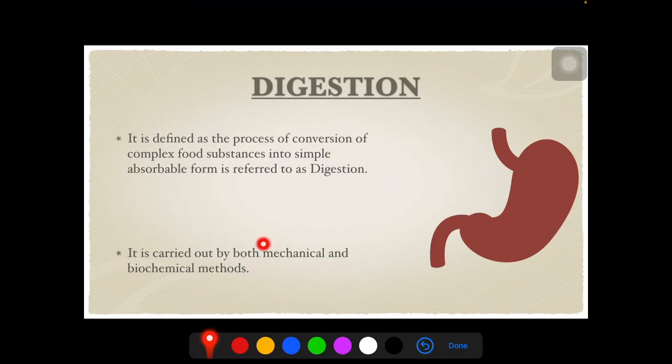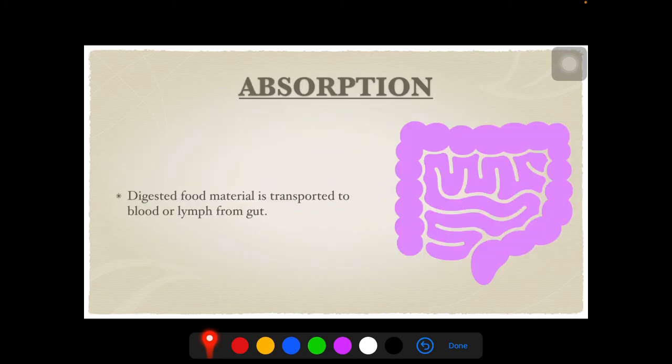By mechanical, they are referring to the peristaltic movement which takes place during the movement of food from mouth to different parts of the alimentary canal, and by biochemical method, they are referring to all the catalytic reactions which take place during the movement of food from mouth to different parts of the alimentary canal.